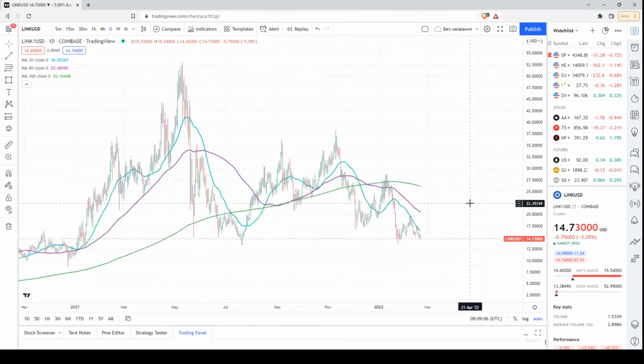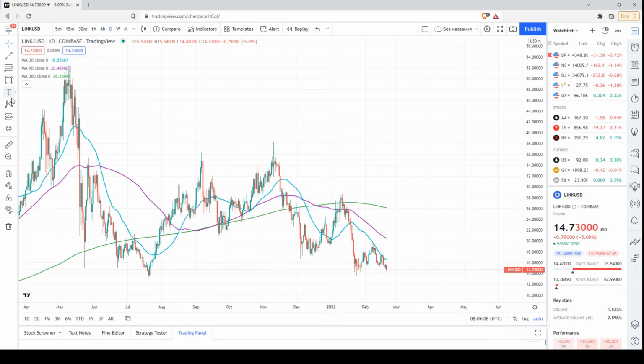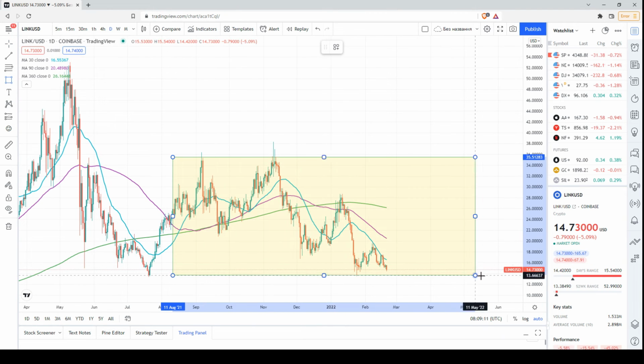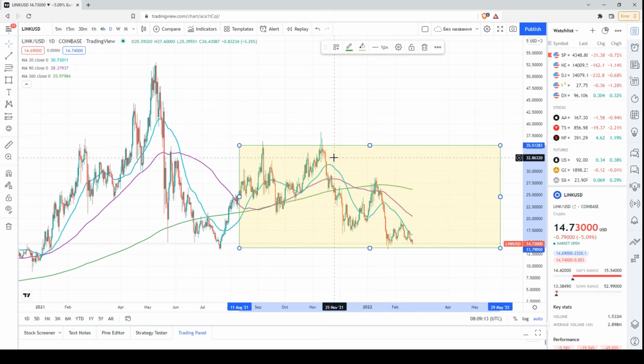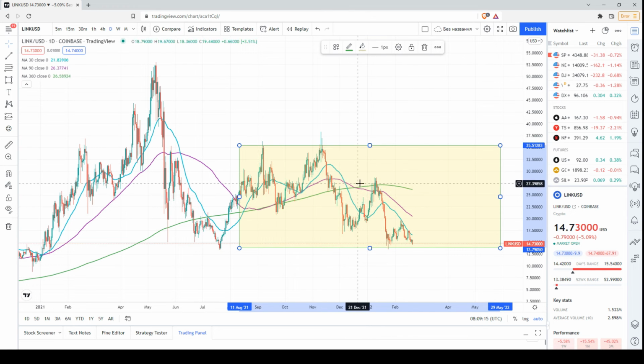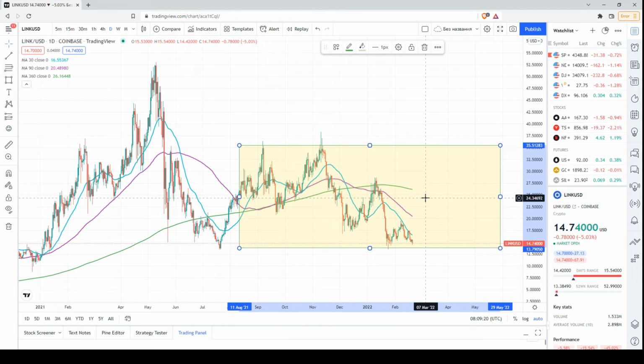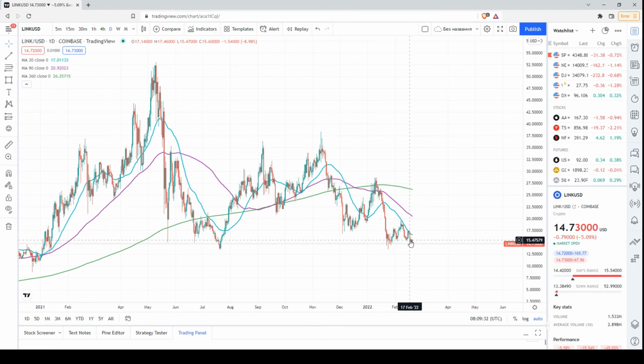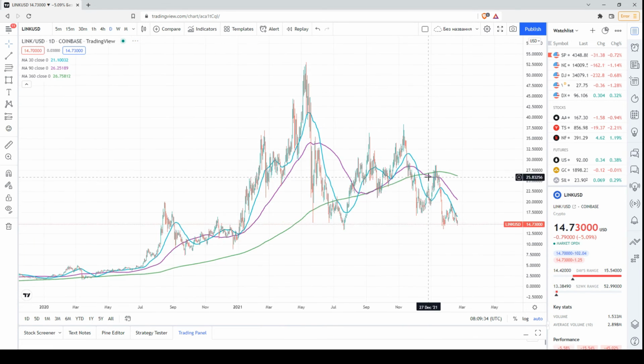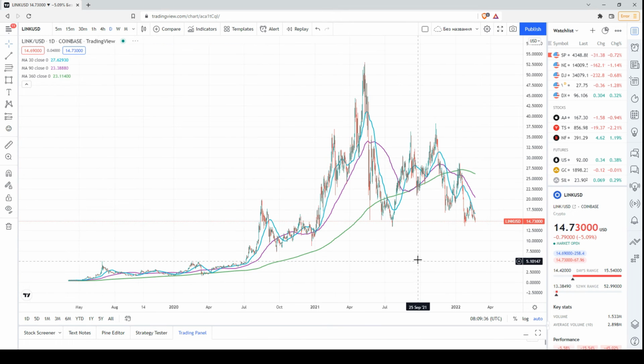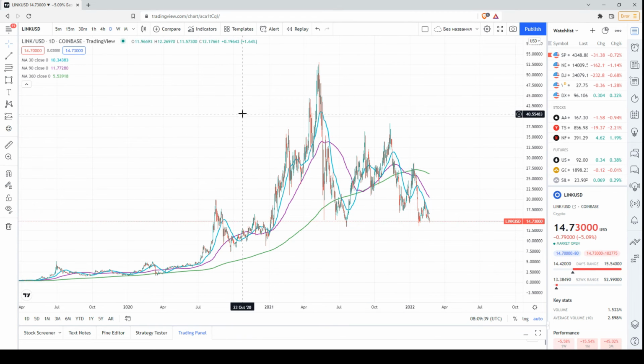Of course, the most optimistic scenario is some kind of broad range or sideways movement. If these 3 moving averages start to move sideways, then probably we will see some kind of broad consolidation or range, and the price will start to move sideways. But this is the most optimistic scenario. At the moment, the price is below all these 3 key moving averages. That's why I would like to underline that the bearish pressure continues.